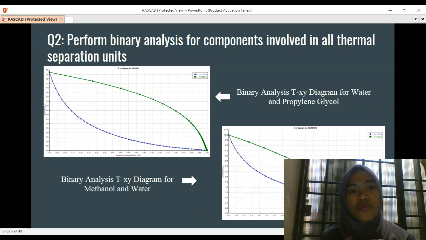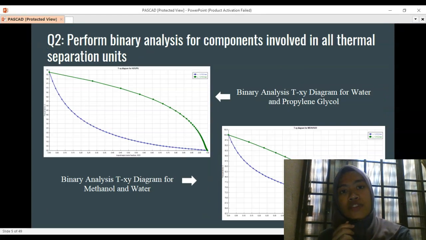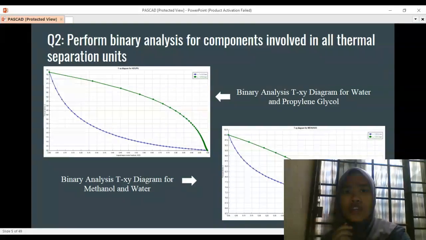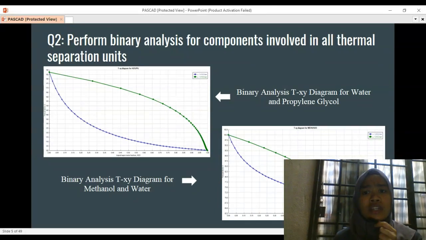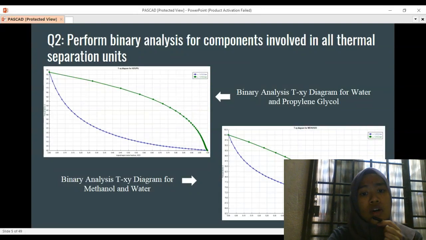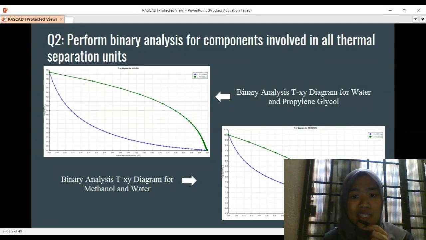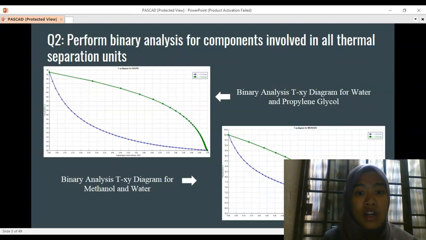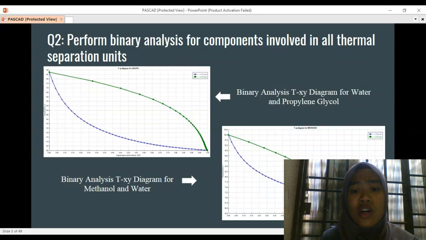For the next, question 2, perform the binary analysis for the components involved in all thermal separation units. So the first diagram is the binary analysis, the TXY diagram, for water and also propylene glycol. The two components will be separated at the distillation column T102, which is for the separation of water and also propylene glycol. Since there is no occurrence of an azeotrope, the common distillation column will be used.